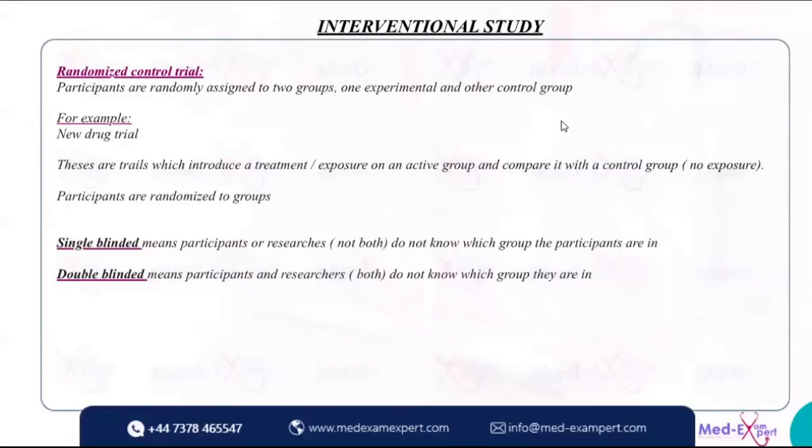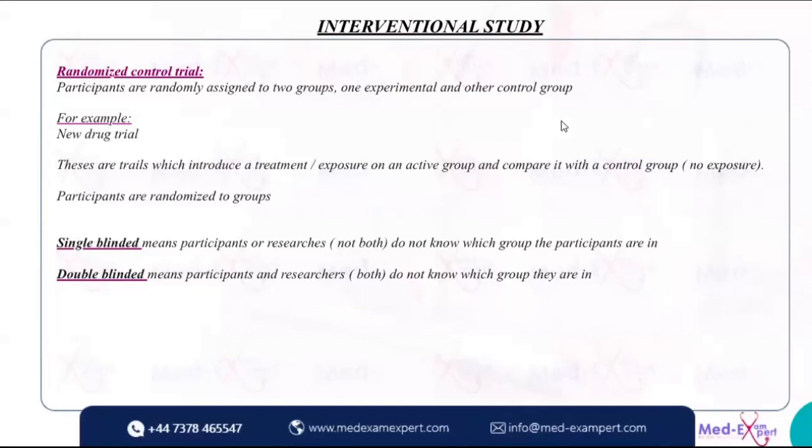Then we have double-blinded. We have single-blinded. It means participants or researchers, not both, do not know which group the participant is in. So, for example, if I am a participant, I would not know if I am in the control group or exposed group, or exposure or non-exposure group. Or maybe the researcher would not know if this person is in the exposure group or the non-exposure group. Now, double-blinded means that the participants and the researchers both do not know which group they are in. Okay, neither do I know, nor does the researcher know which group I am in.